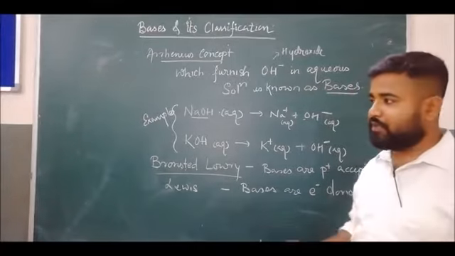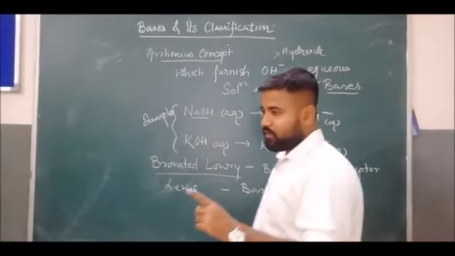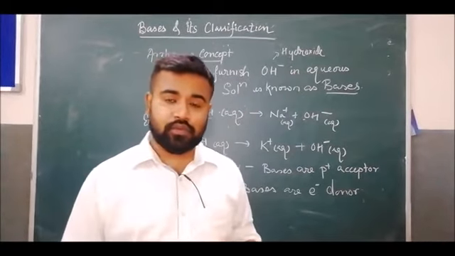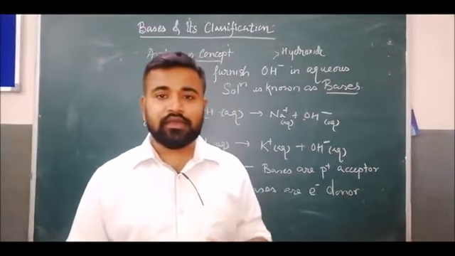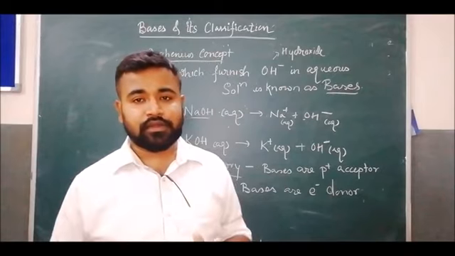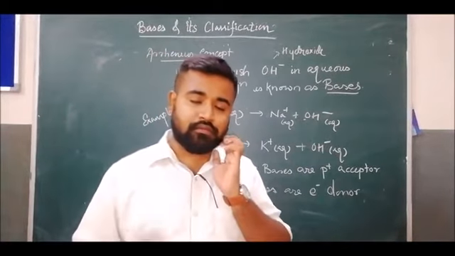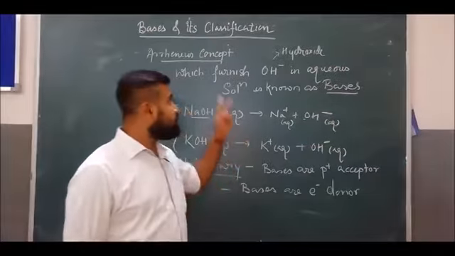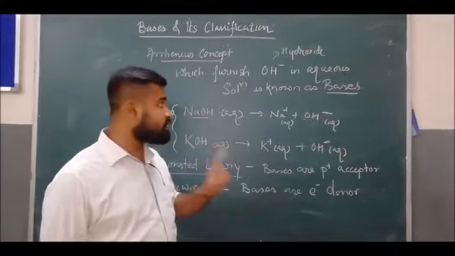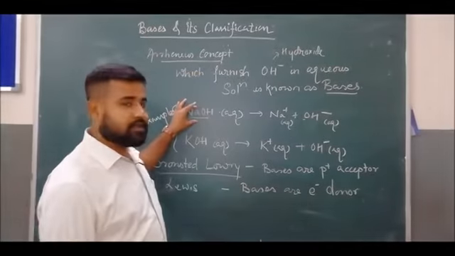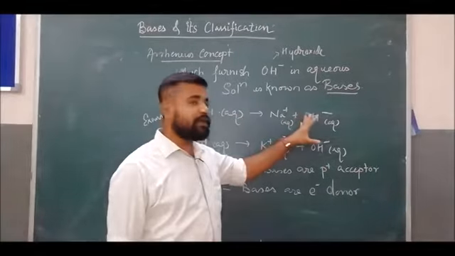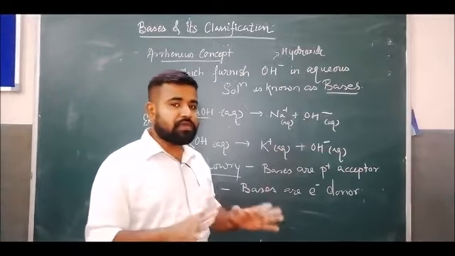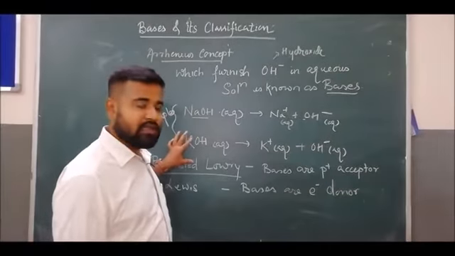So these are the concepts of bases. The first concept is that the oxides and hydroxides of metal which react with acid give salt plus water as a byproduct, and they are called bases. The second definition, according to Arrhenius, is that a chemical substance which furnishes hydroxide ion in aqueous solution is a base, for example NaOH and KOH.